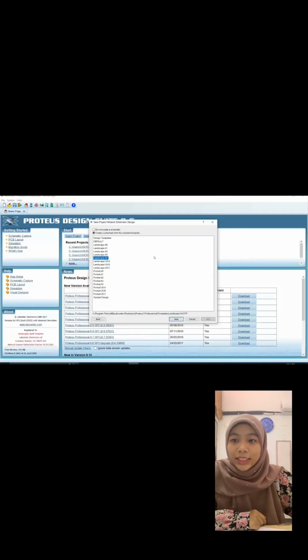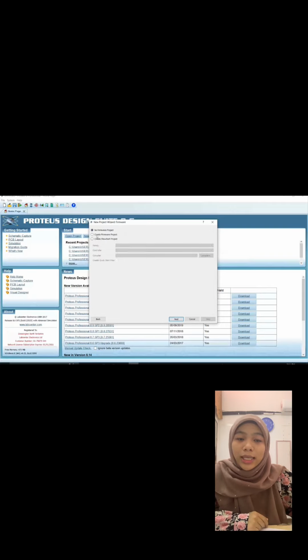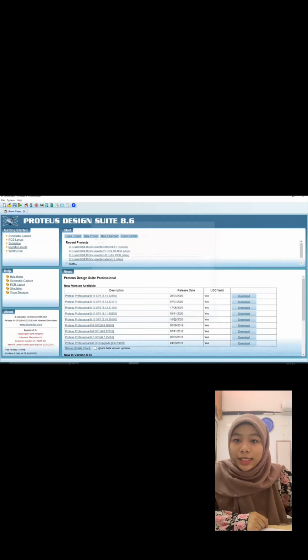After that, click on landscape A4 and click next. Choose do not create a PCB layout and next. Then choose no firmware and click next. Then choose schematic and click finish.